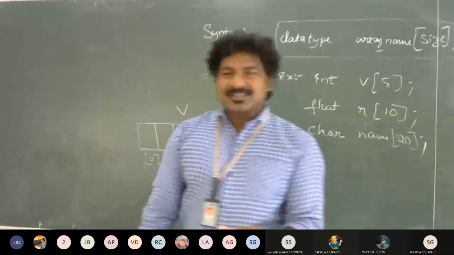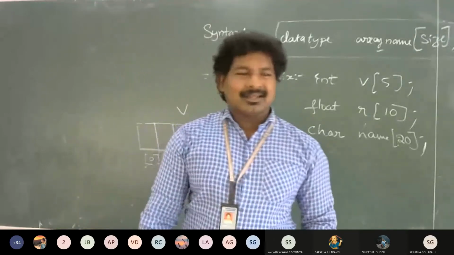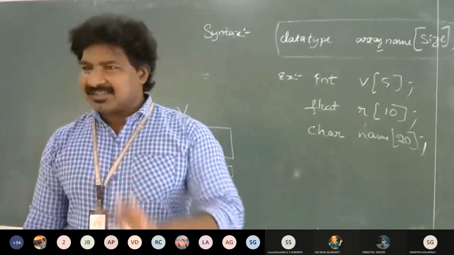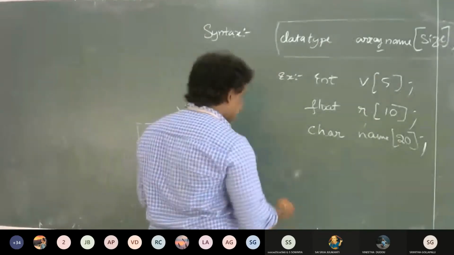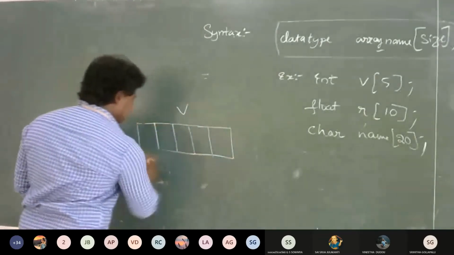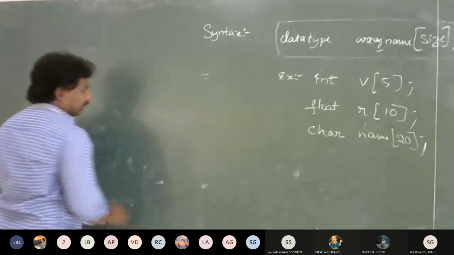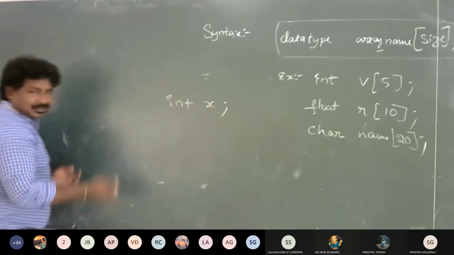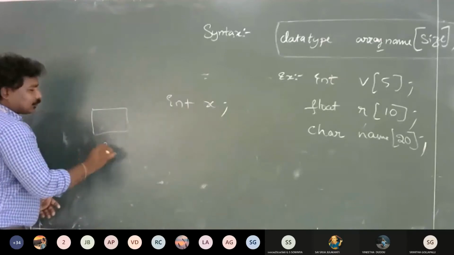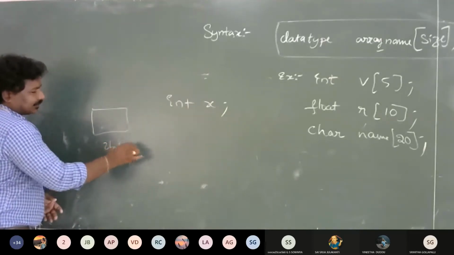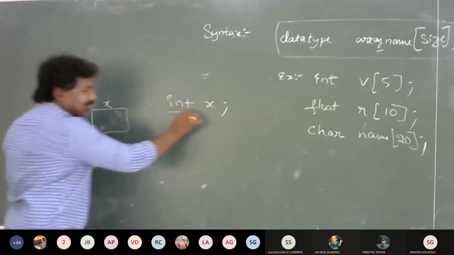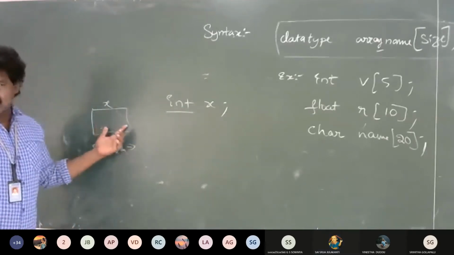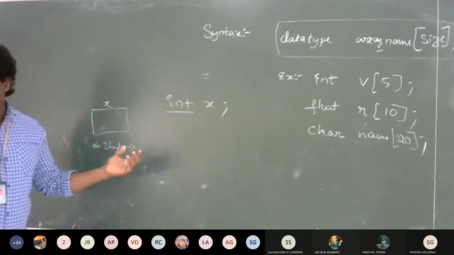How much space is given to the array? For a variable, we can simply look at the data type. If my variable is integer type, like int x, how much space does x get? 2 bytes. How are you telling that? Because integer is of size 2 bytes, that is 16 bits, right? 2 bytes is nothing but 2 into 8, 16 bits.